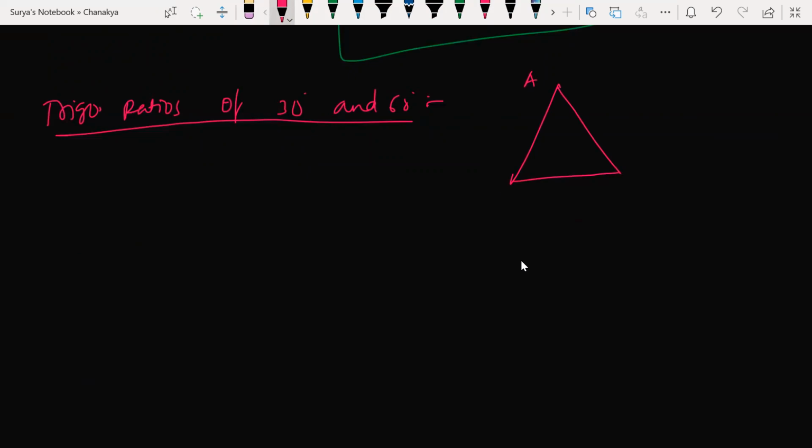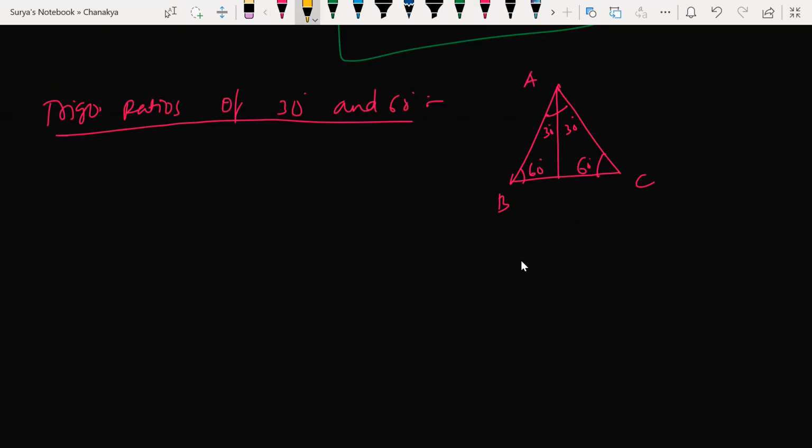Let's say this is A, this is B, this is C. Okay. Let me take this as 60 degrees. Of course, this is an equilateral triangle. This will be 60 degrees. And this will be what, beta? 30, 30. Is it clear? Yes or no? Equilateral triangle.